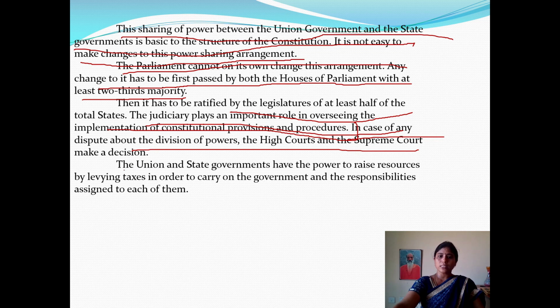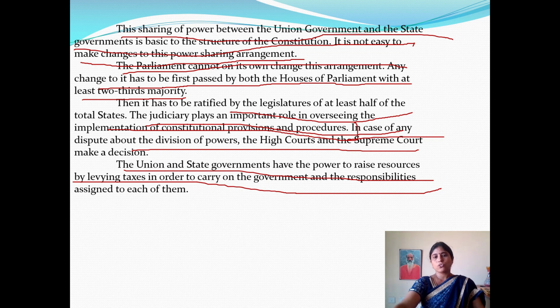The union and state governments have the power to raise resources by levying taxes in order to carry on the government and the responsibilities assigned to each of them. So not only the union government and state governments, but even our judiciary system plays a very important role in a federal state.